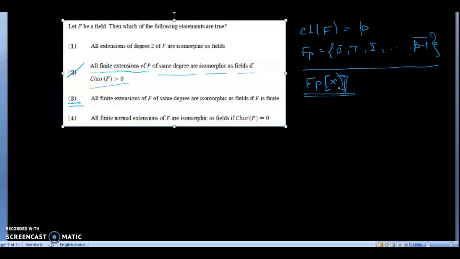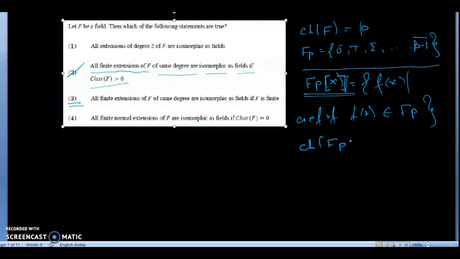Now clearly you can say that since the coefficients of the polynomials are 0 bar, 1 bar, 2 bar, and so on, Fp[x] is a ring of polynomials f(x), where the coefficients of f(x) belong to Fp. So this set forms a ring, and the characteristic of Fp[x] is p.